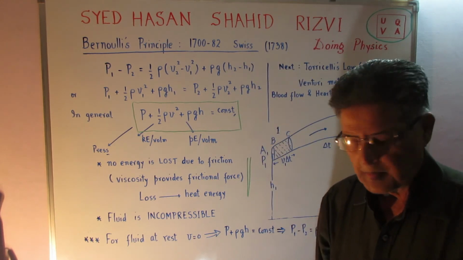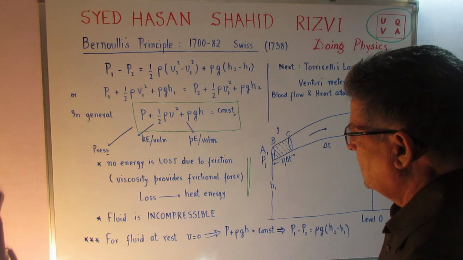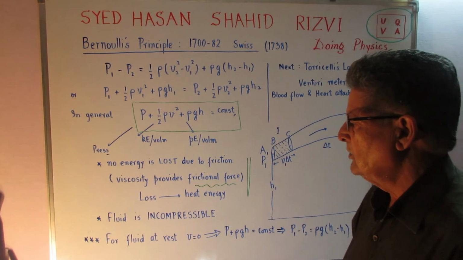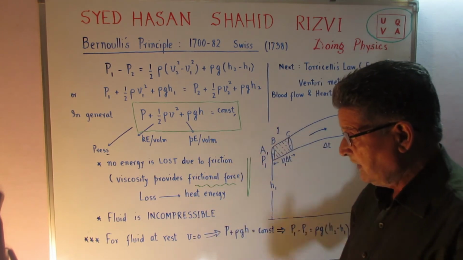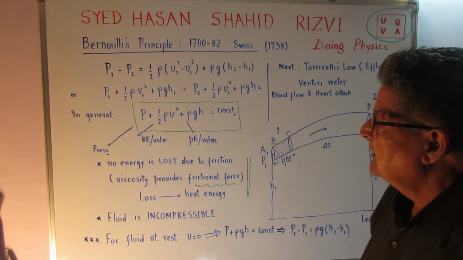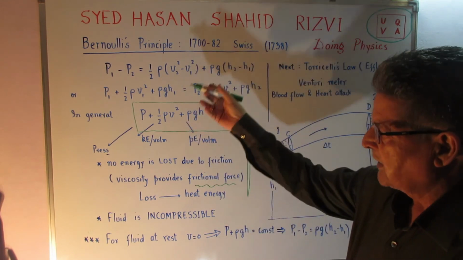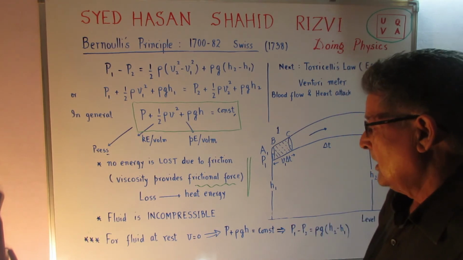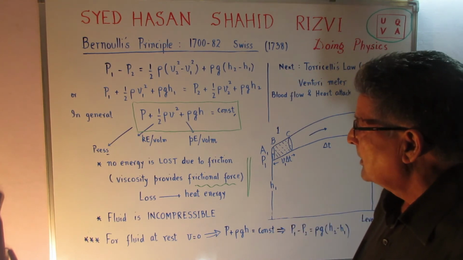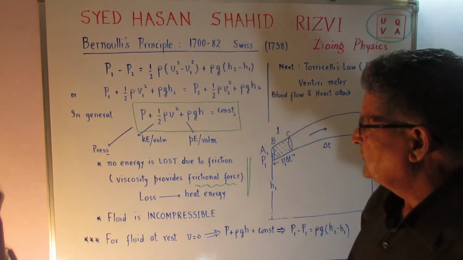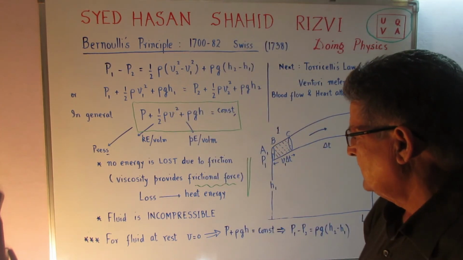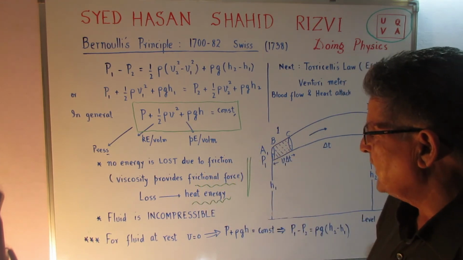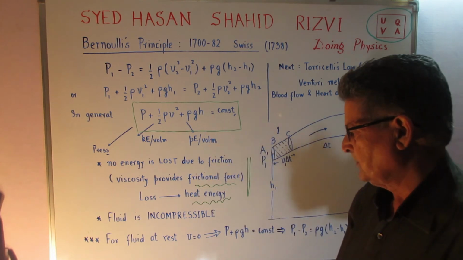However, that's not true. In the motion of fluids, there are frictional forces which are provided by viscosity. So there is a loss in energy, which can be in the kinetic energy, maybe because h is a constant, p is there. So the loss of the energy is in terms of heat energy.